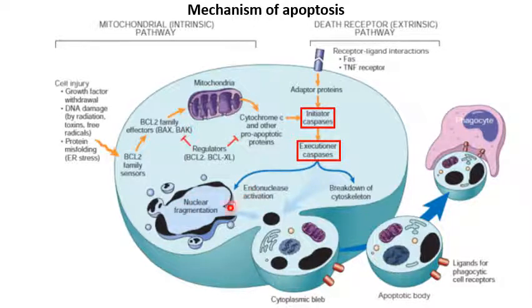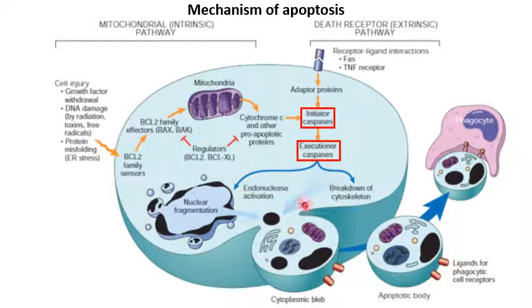There is also breakdown of the lamina covering the nucleus. These endonucleases cause fragmentation of the DNA. That's how the condensation of chromatin material occurs. So simultaneously there is breakdown of the cytoskeleton and condensation of the chromatin material.